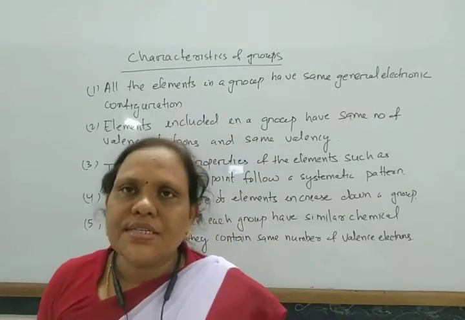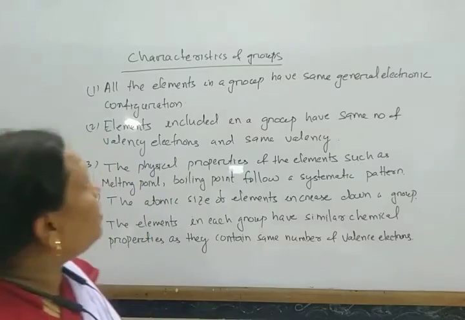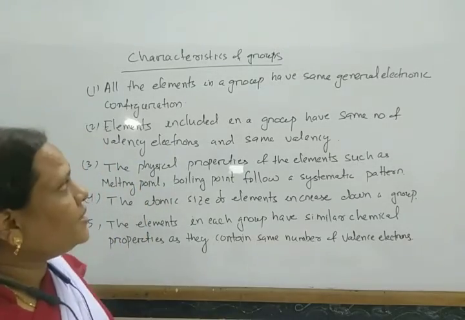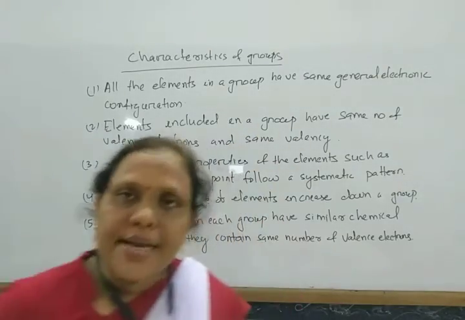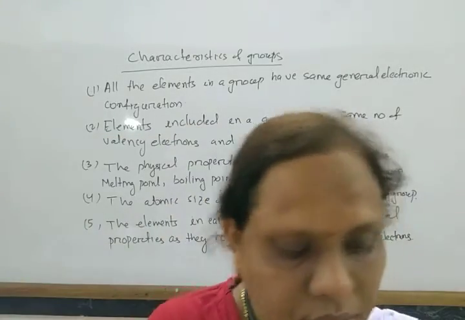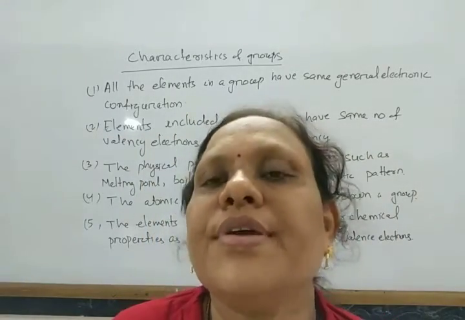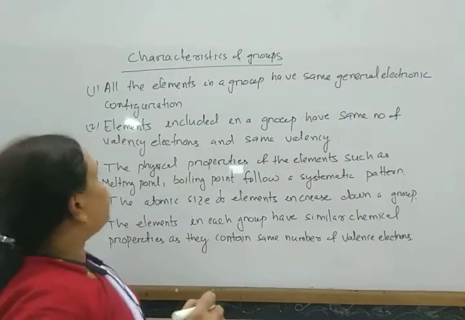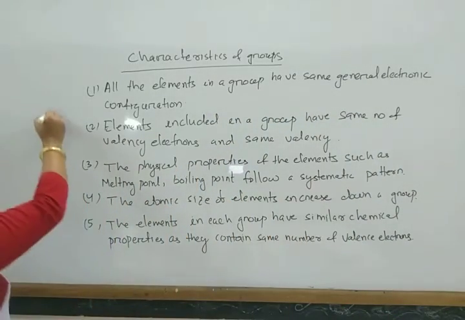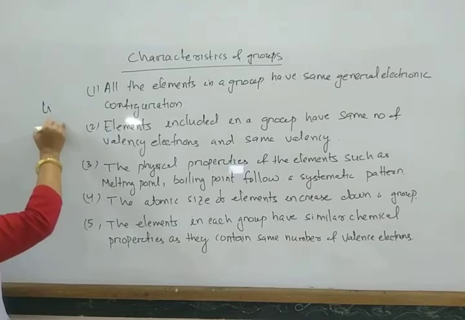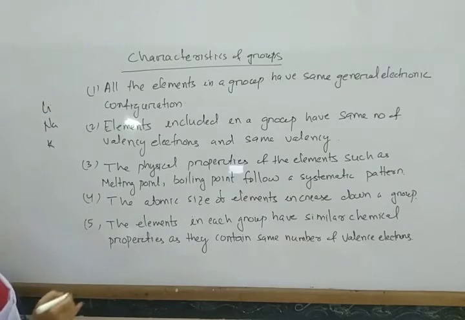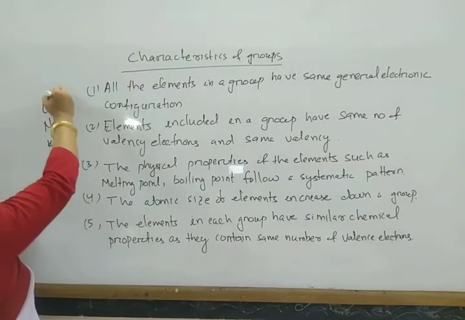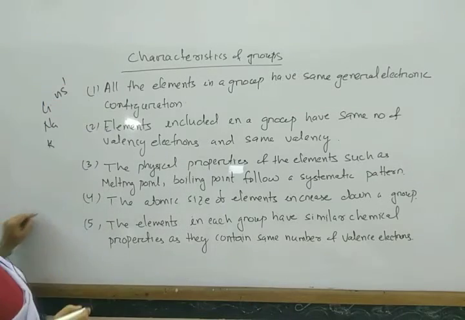Characteristics of groups. All the elements in a group have the same general electronic configuration. For example, group 1 elements, lithium, sodium, potassium, all have general electronic configuration ns1.